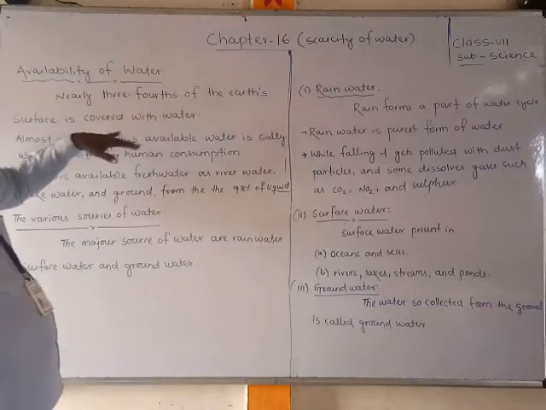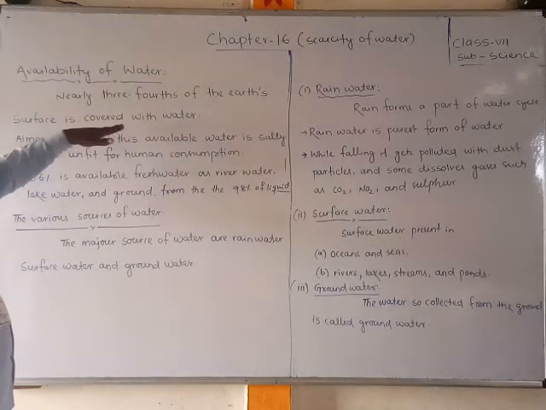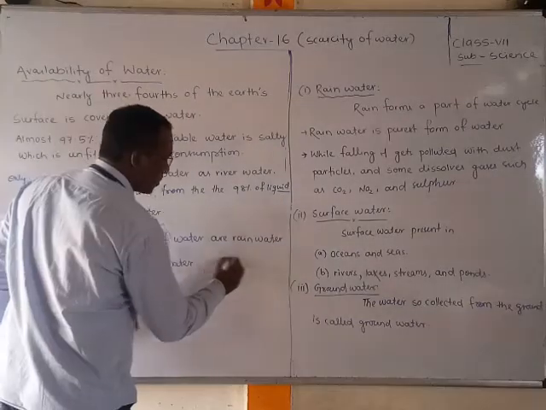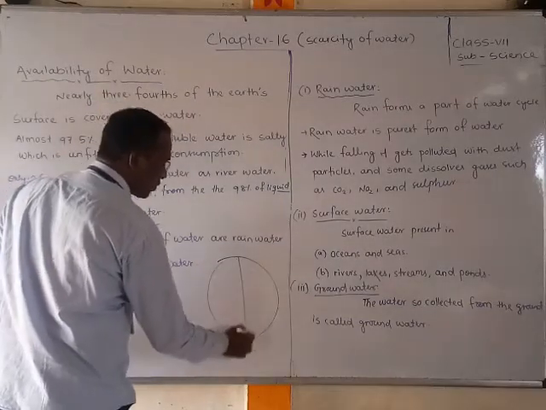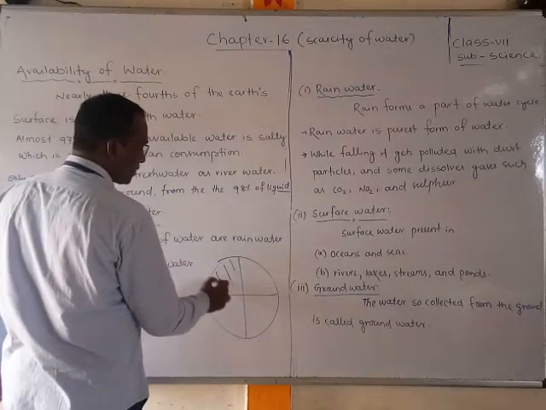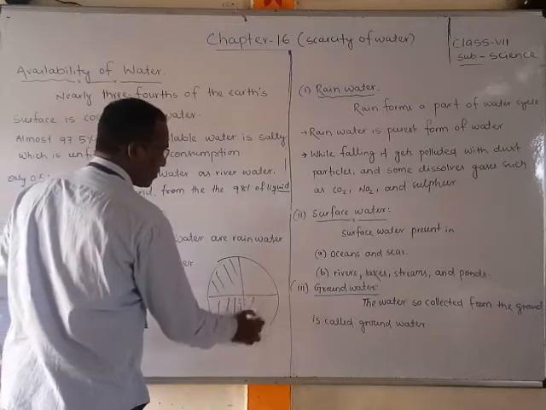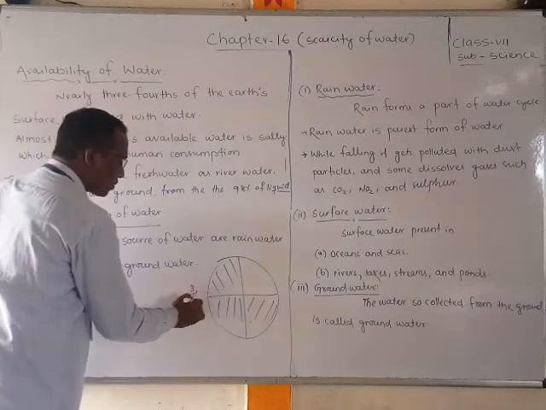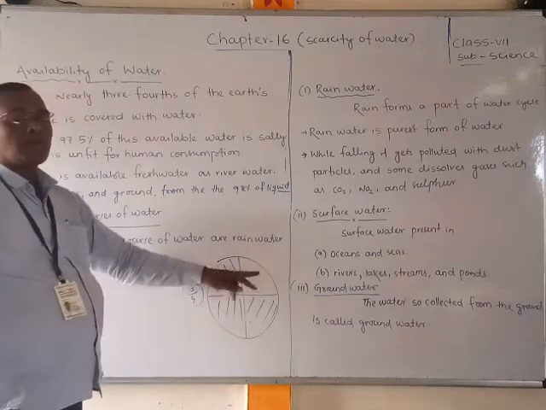Nearly 3/4 of the earth's surface is covered with water. If you take a pie chart of the earth's surface, 3 parts out of 4 are covered with water. This is called 3/4. Only one part is land.